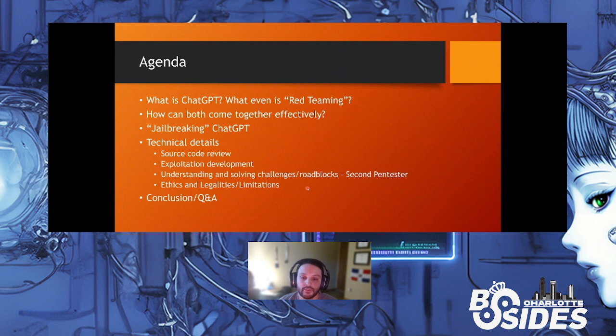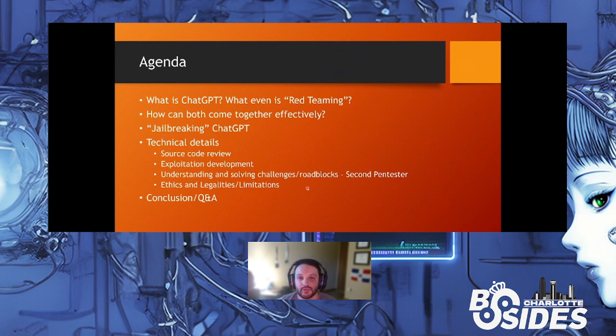We're going to talk about jailbreaking ChatGPT, which means unlocking its full potential, unlocking the capabilities to run code, to create code for us, to review code, and anything of that nature that we're going to be talking about later in this discussion. And we're going to be diving into more technical details. So if there's anybody who's not so technical watching this at this point, maybe you can step away, maybe you can fast forward, whatever it is that you prefer to do. I don't blame you. No hesitation.